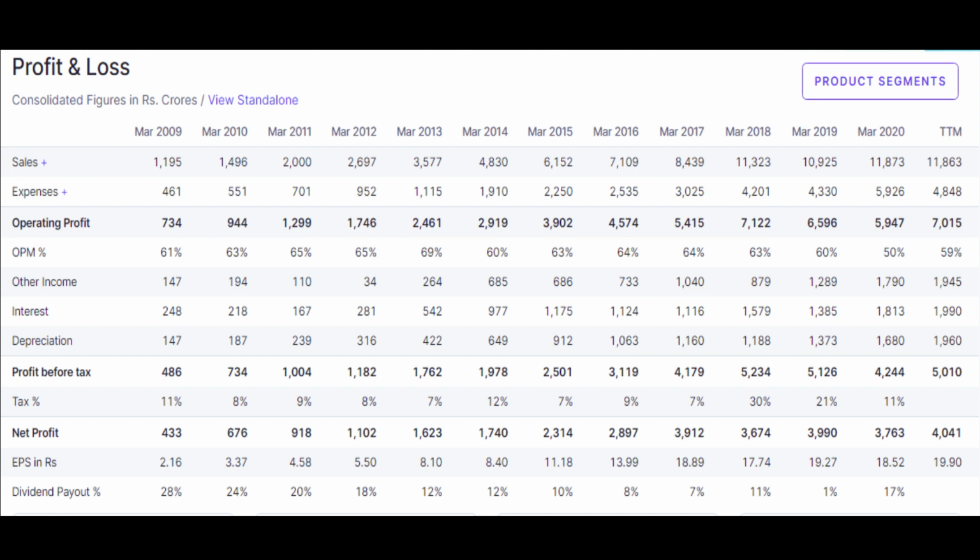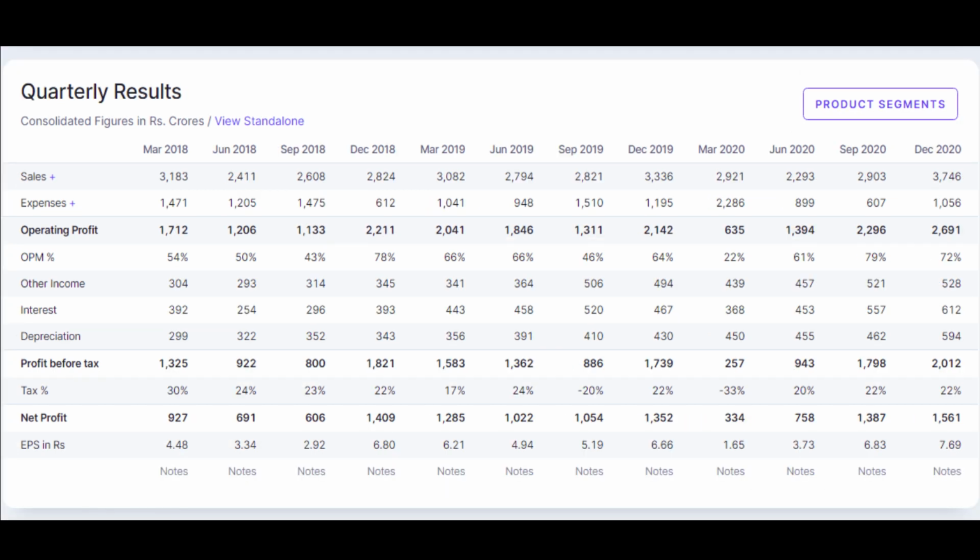The company has a debt of 34,367 crores. I have taken a quarterly analysis of the financial statements of the company. From March 2018, the revenues were not increasing quarter on quarter. In the last 3 quarters, the company has witnessed revenue growth of almost 25% from FY20 September to FY20 December. Quarter on quarter, revenue increased to almost 3,746 compared to 2,900.